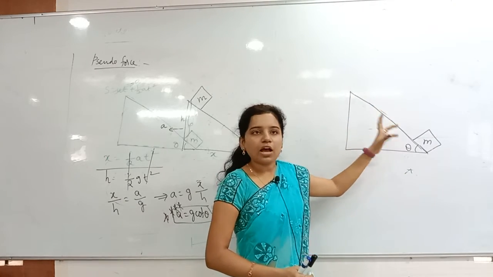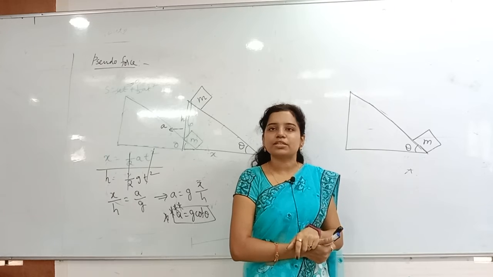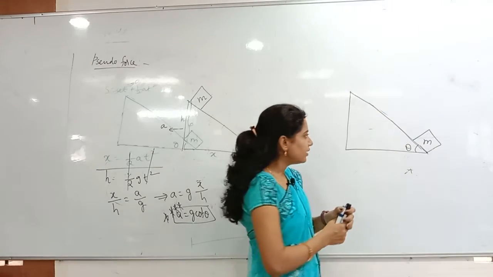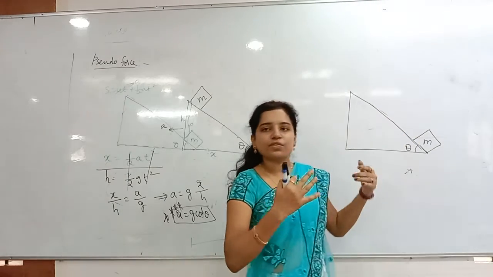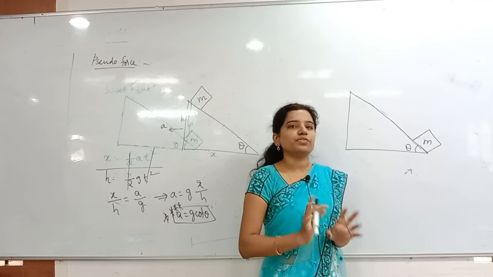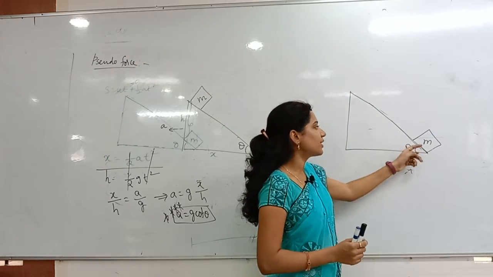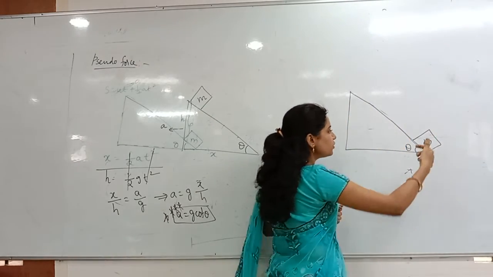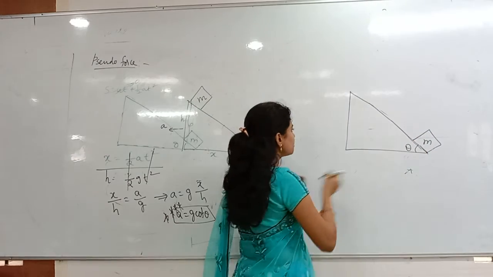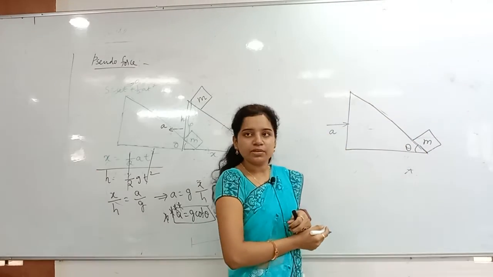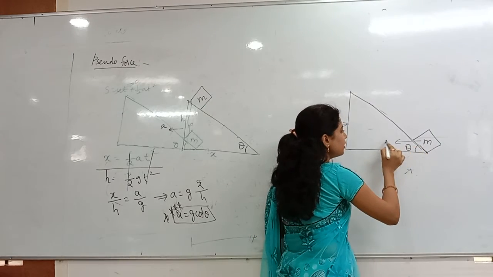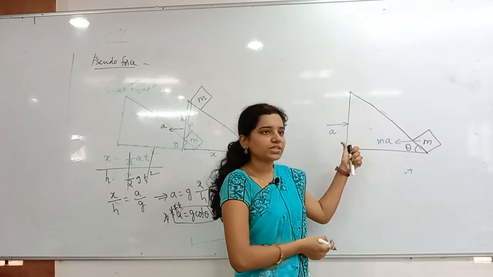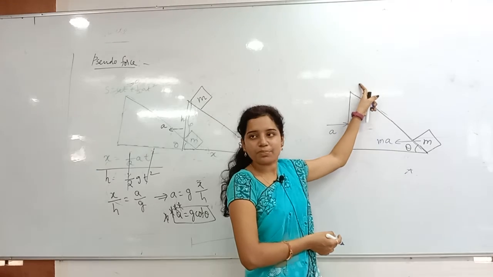Are you able to imagine that? By what force will it slide up? Nothing but pseudo force, because in reality there is no force on it. Just imagine that pseudo force does not exist. Whenever I move the inclined plane in this direction suddenly, the pseudo force, ma, acts in the opposite direction.